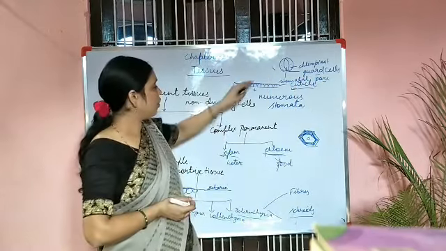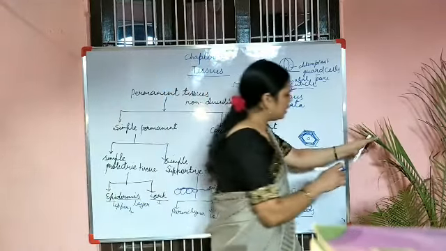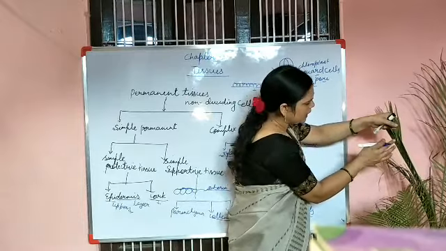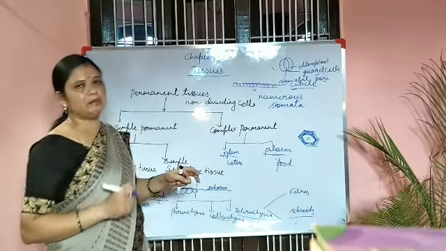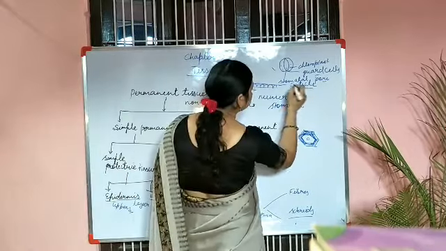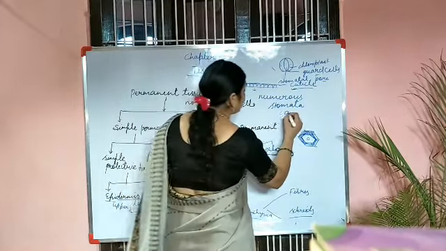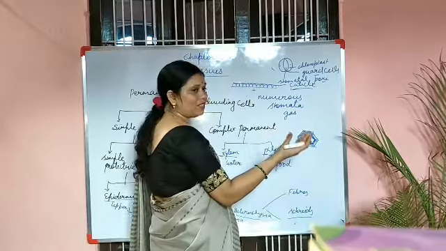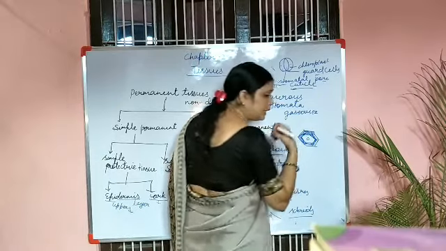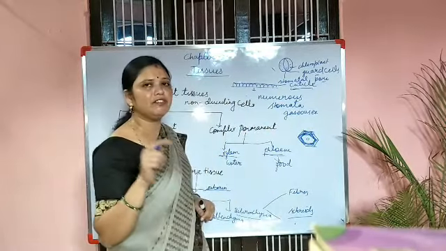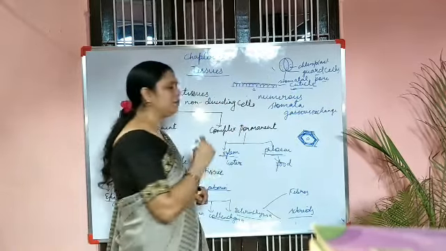Now, what is the role of this guard cell? Actually, numerous stomata are present on the upper layer of epidermis as well as on the back side also, because in a leaf only two epidermis are found. Now this stomata is very important for gases exchange, means release of oxygen and intake of CO2 which is required by the plant for the photosynthesis process. As well as it helps in transpiration.